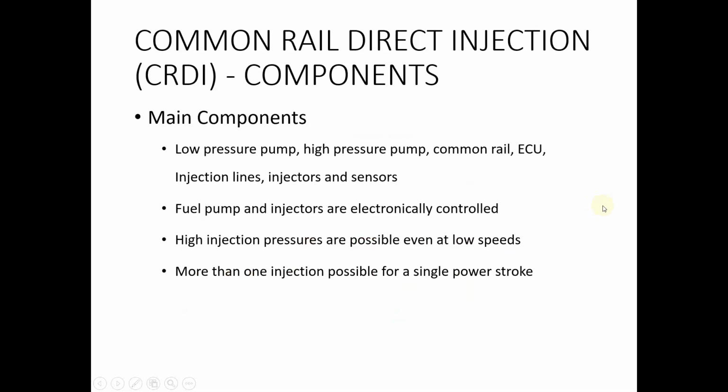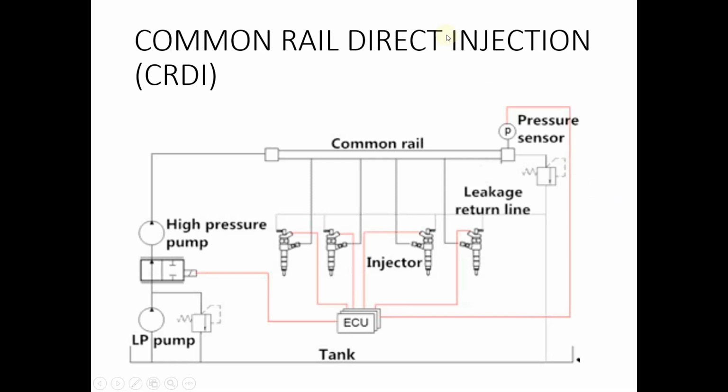And one more system that we have, that is for diesel engines alone, that is common rail direct injection system. So common rail direct injection system is an advanced fuel injection system used in the case of diesel engines. So diesel engines have again different mechanisms, but here we are learning about common rail or CRDI engines, common rail direct injection system.